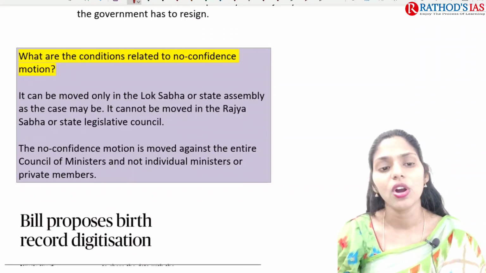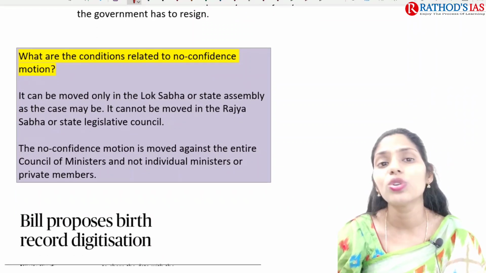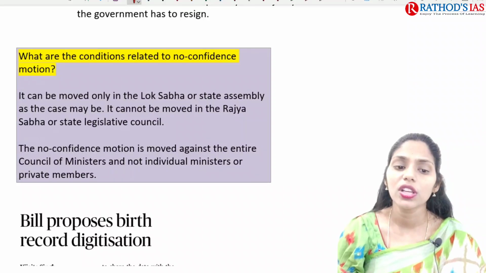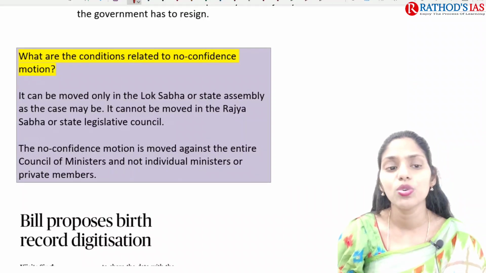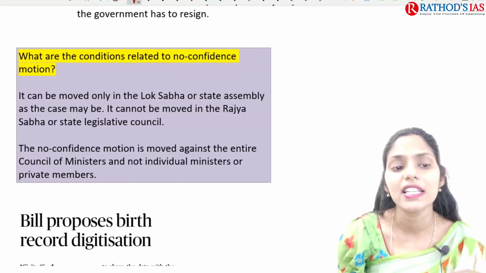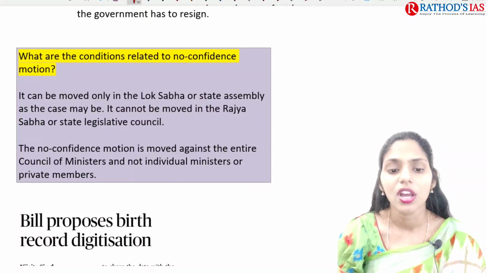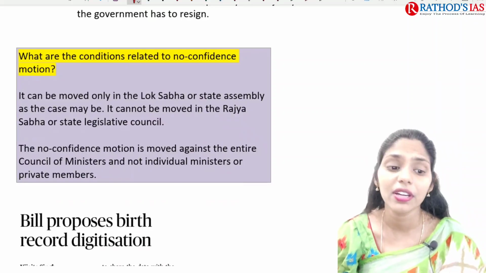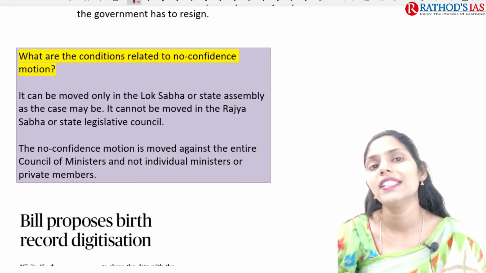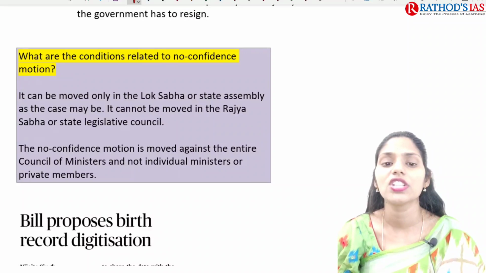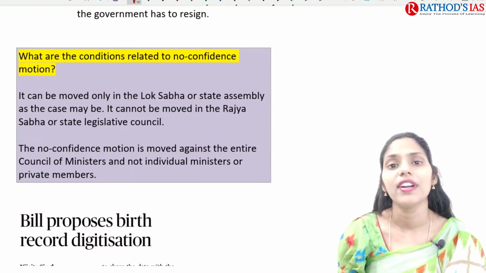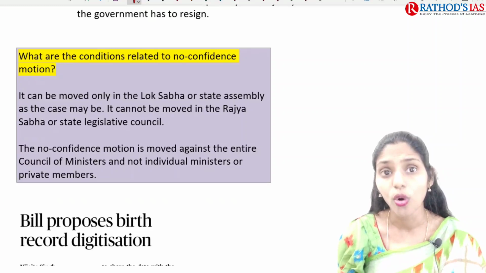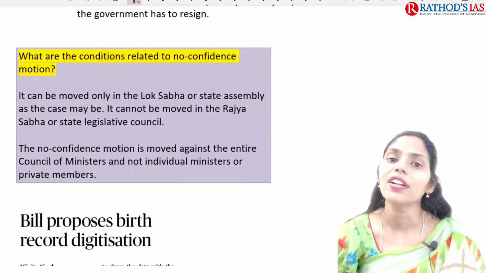So regarding the conditions related to this no confidence motion, we have to see whether the move is entirely against the council of ministers or not, whether individual ministers are involved or not, whether private members are there or not. So all these things we have to take into consideration regarding this no confidence motion. Okay, I hope it is very much clear. And now let us try to see the next topic.